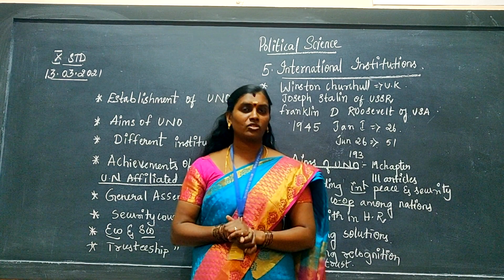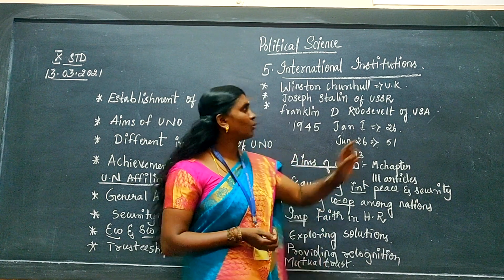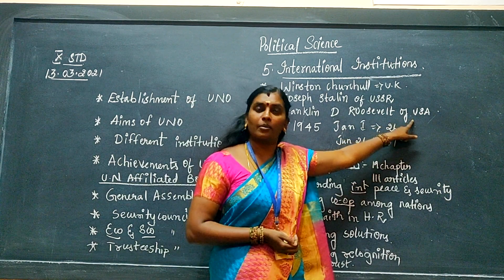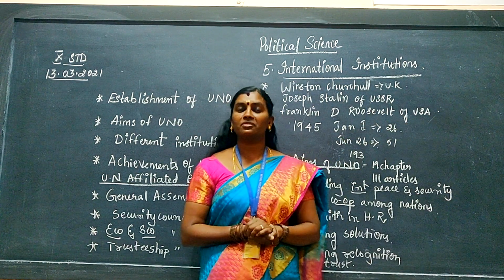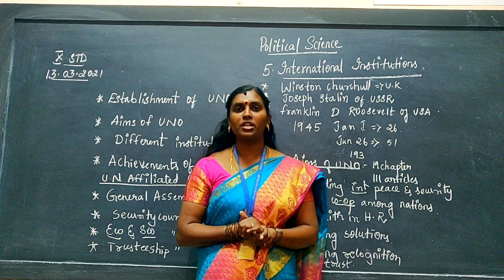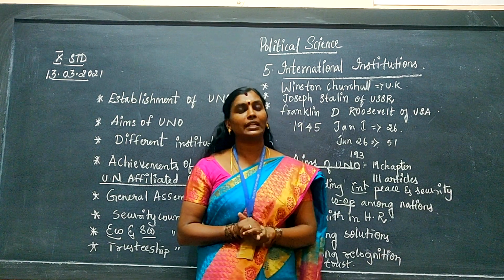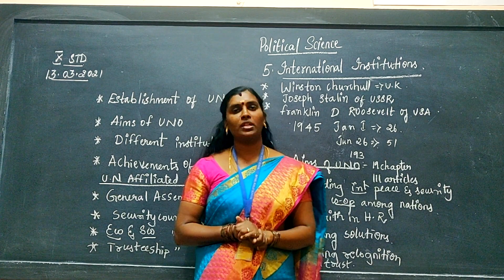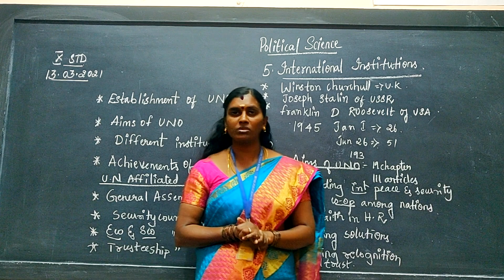5 countries are considered to be the permanent members. One is the UK, the second is Russia, the third is America, the fourth is France, and the last is China. These 5 countries are the permanent members of the UN, and India is a temporary member. We are also striving to become a permanent member, so very soon we will reach that goal.